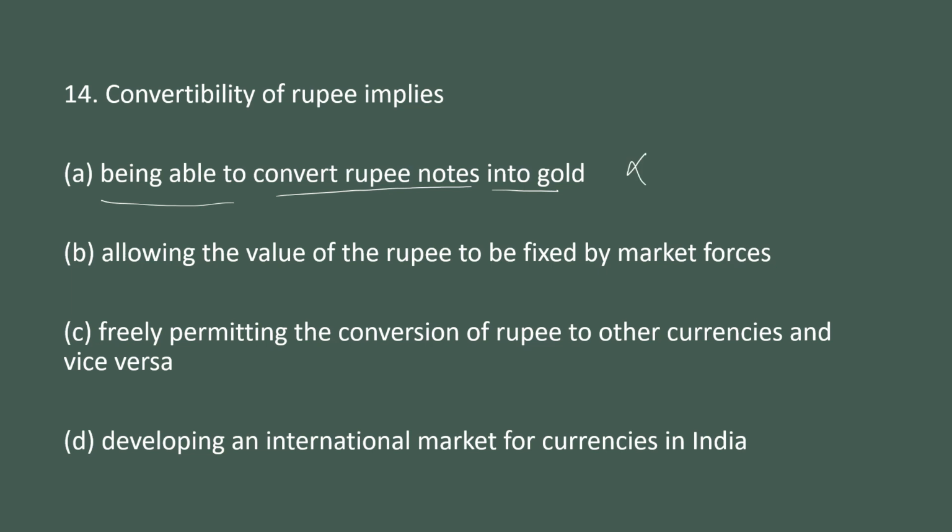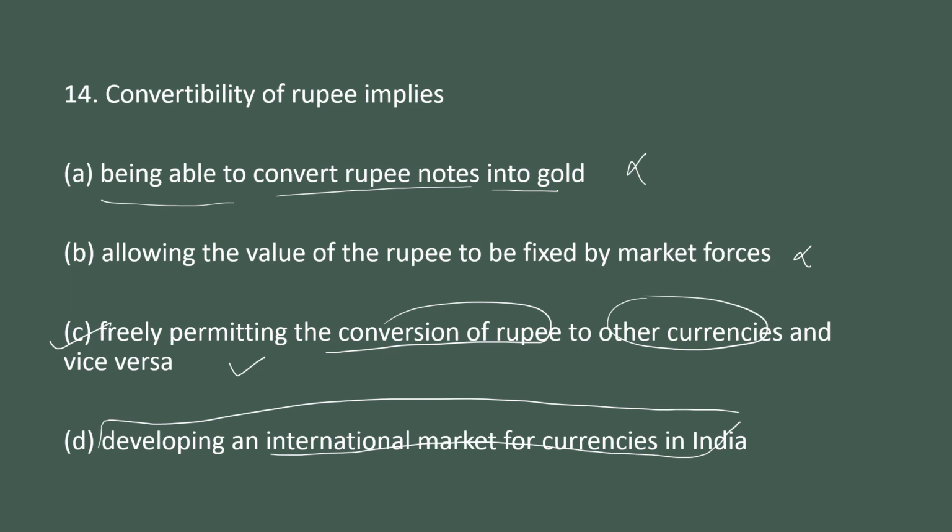Next is allowing the value of the rupee to be fixed by the market price. It is not about fixing the price. Next is freely permitting the conversion of rupee to any other currencies and vice versa. This is the correct one. Developing an international market for the currencies in India. It is not about the international market for any currency. This is also not correct.